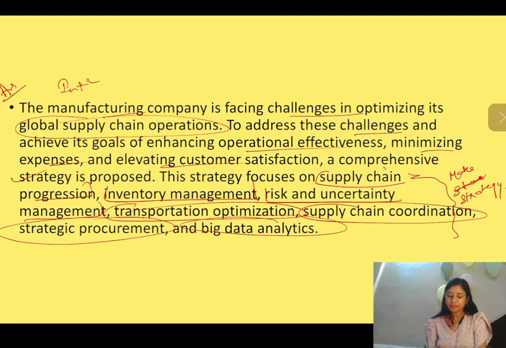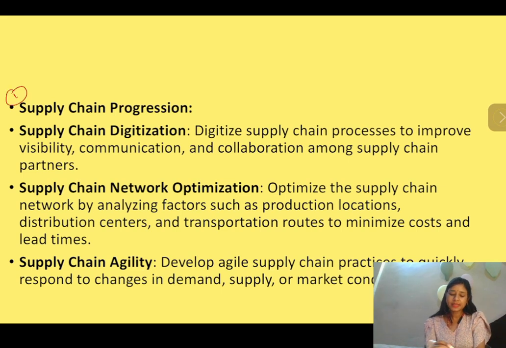Okay, so the first one is supply chain progression. This is the strategy that we can provide the company: if it wants to progress in supply chain, the company must digitize itself.